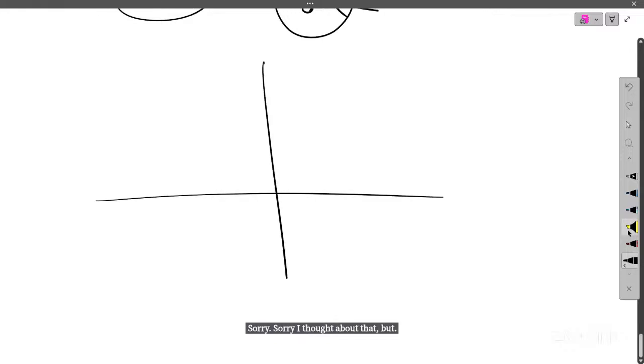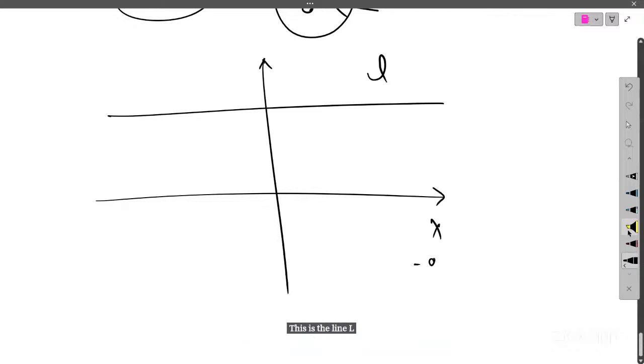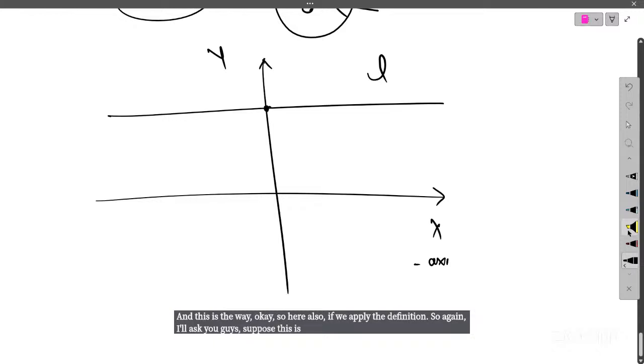So if the line is perpendicular, suppose this is your perpendicular line. This is the line L. This is the x-axis, and this is the y-axis. Here also, if we apply the definition, suppose this point is A. The coordinates of point A are again 8 and 0. So this value is 5. Then what are the coordinates of point B?